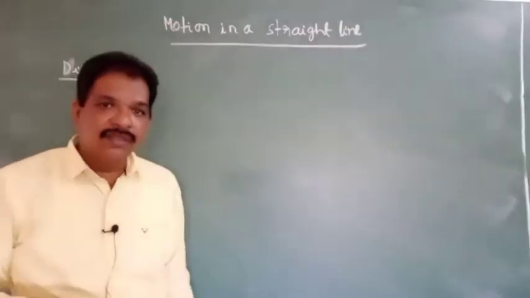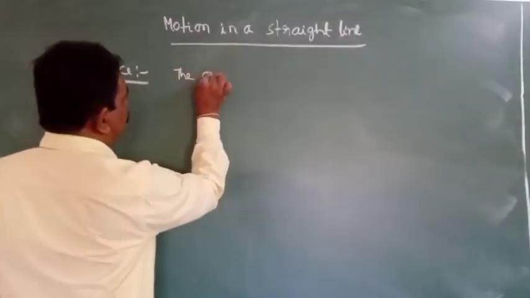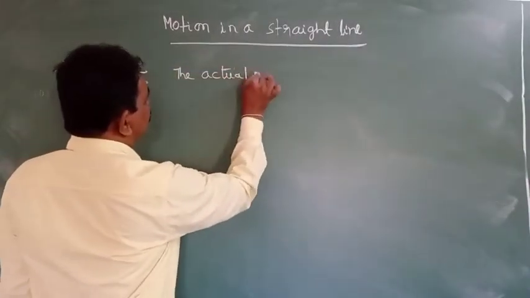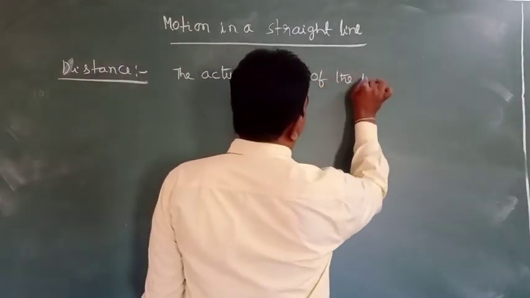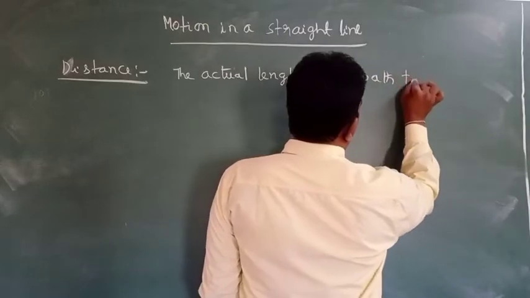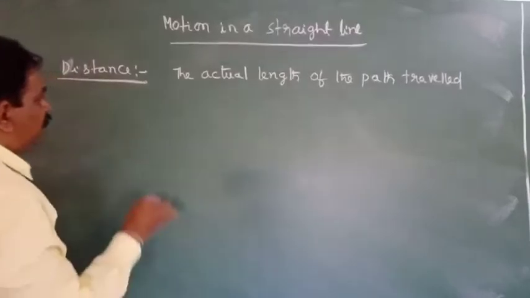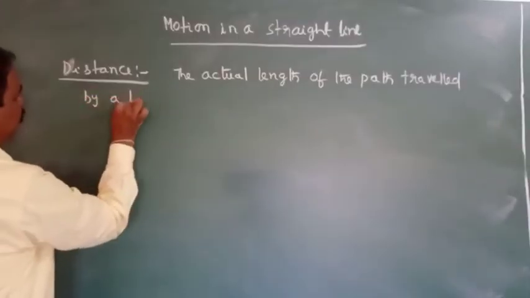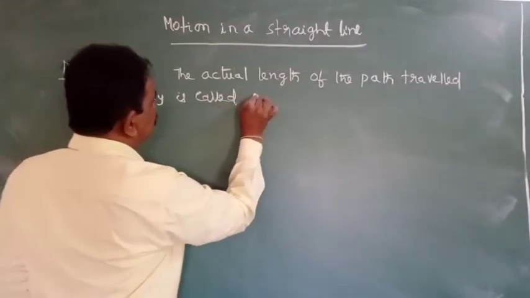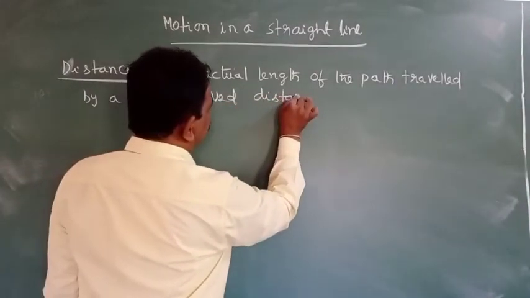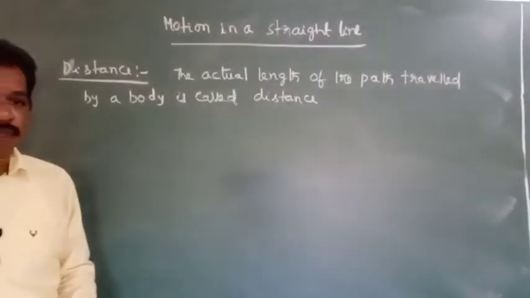The actual length of the path travelled by a body is called distance. Distance will be a scalar quantity.